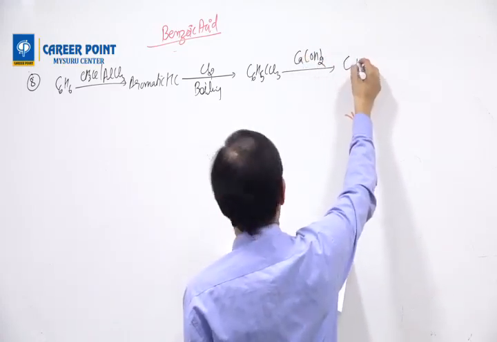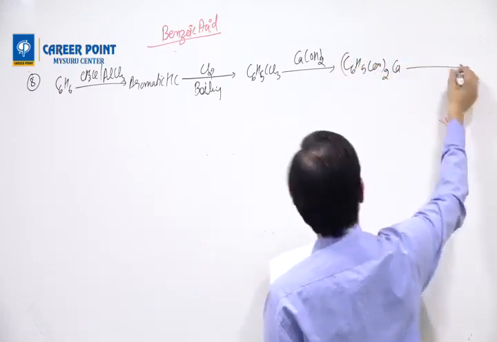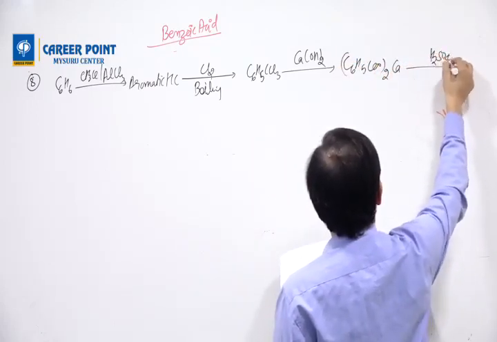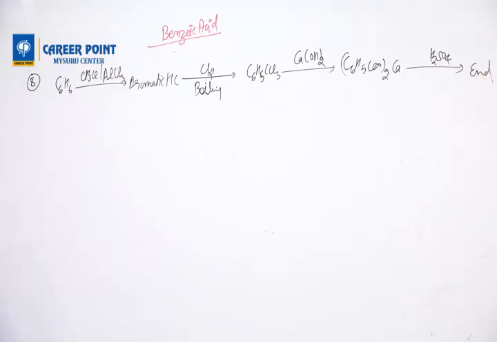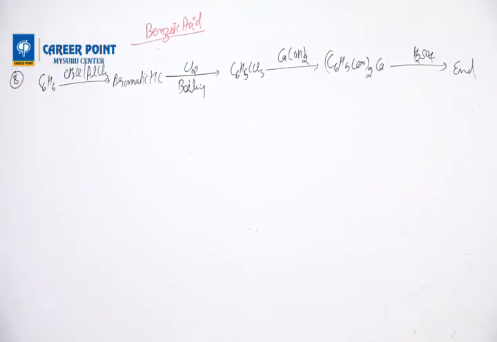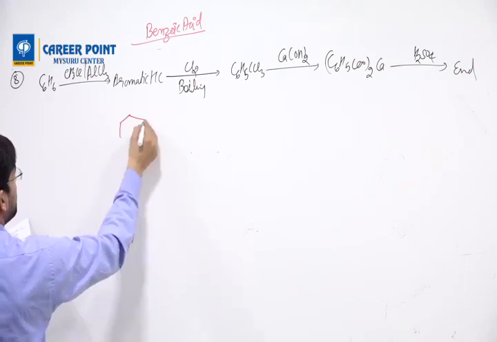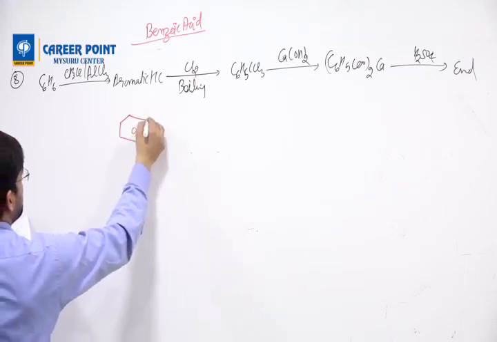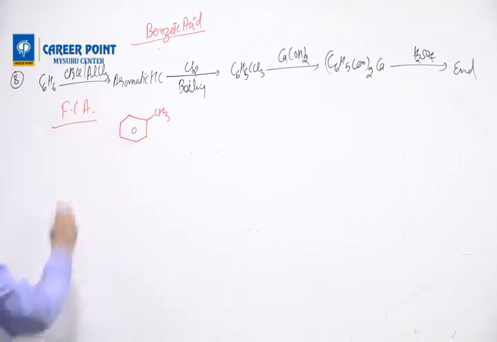It gives (C6H5COO)2Ca, and then H2SO4. What they are asking is what the end product in the sequence would be. Okay. So first thing is this, you know what it will be. This will be CH3 because this is Friedel-Crafts alkylation.